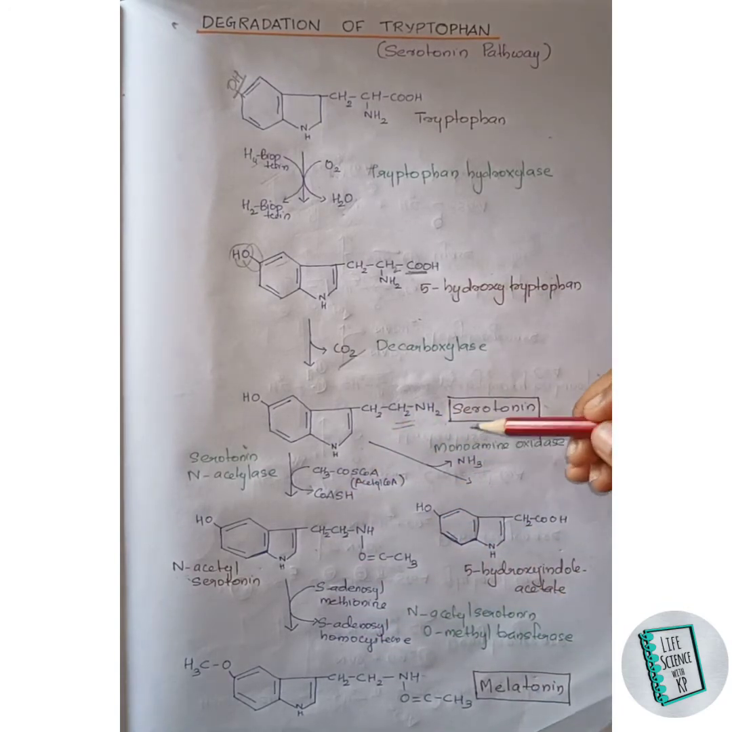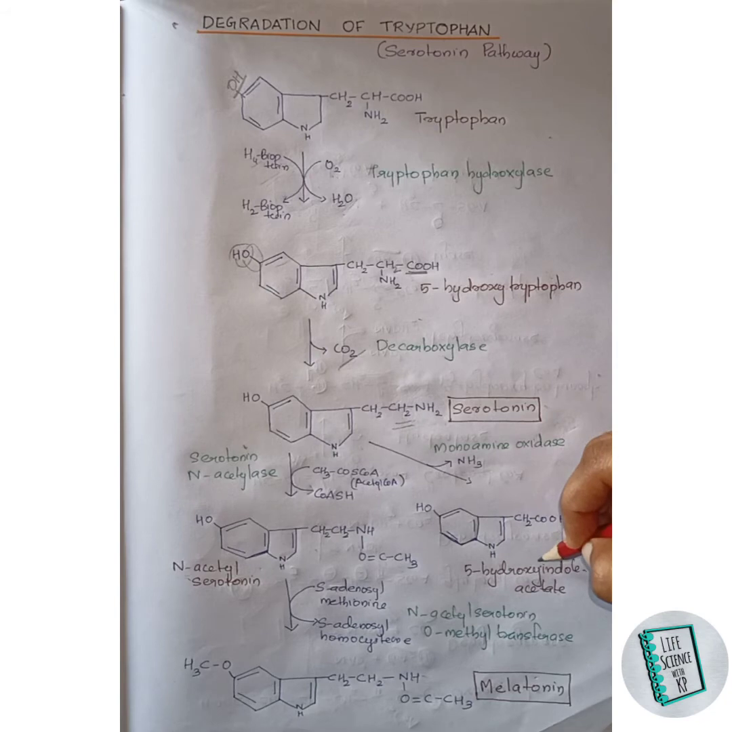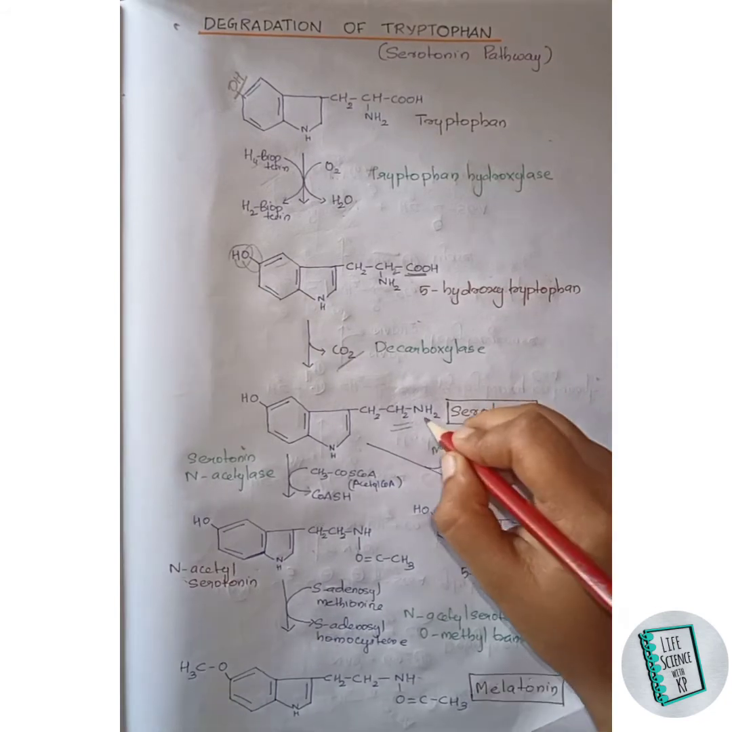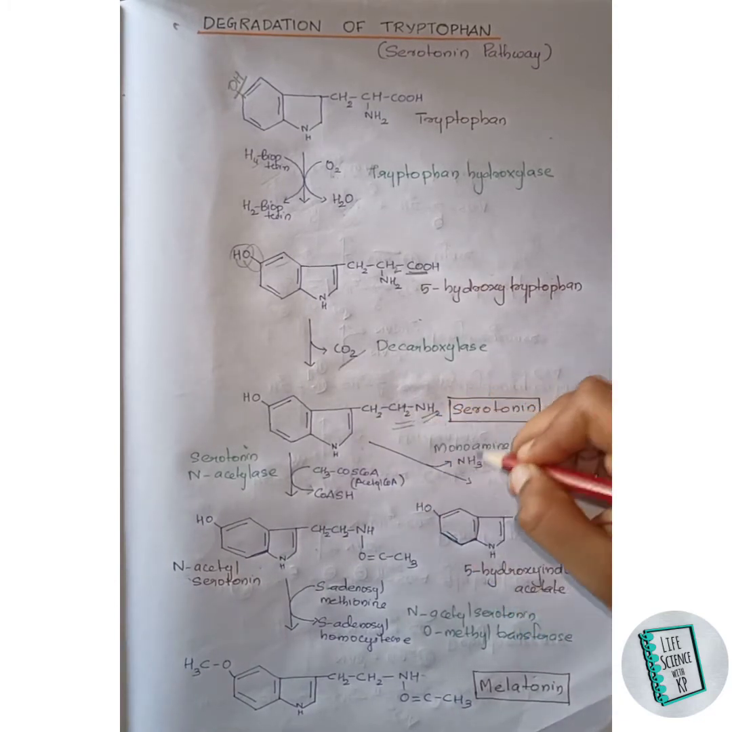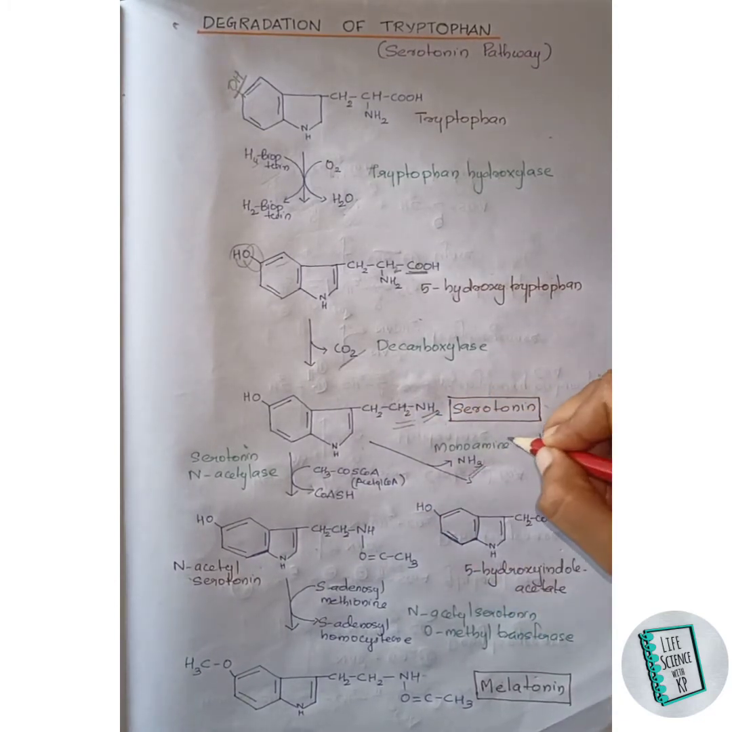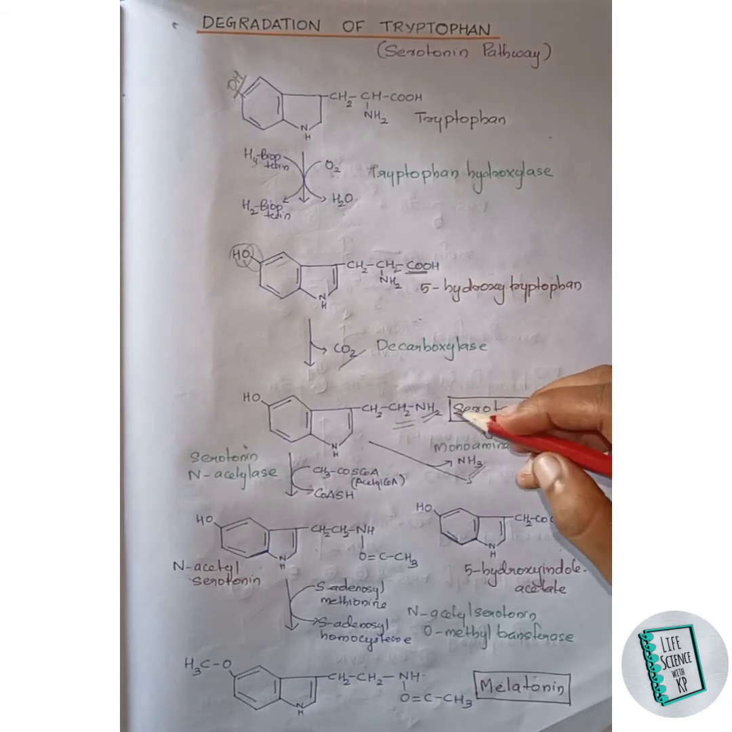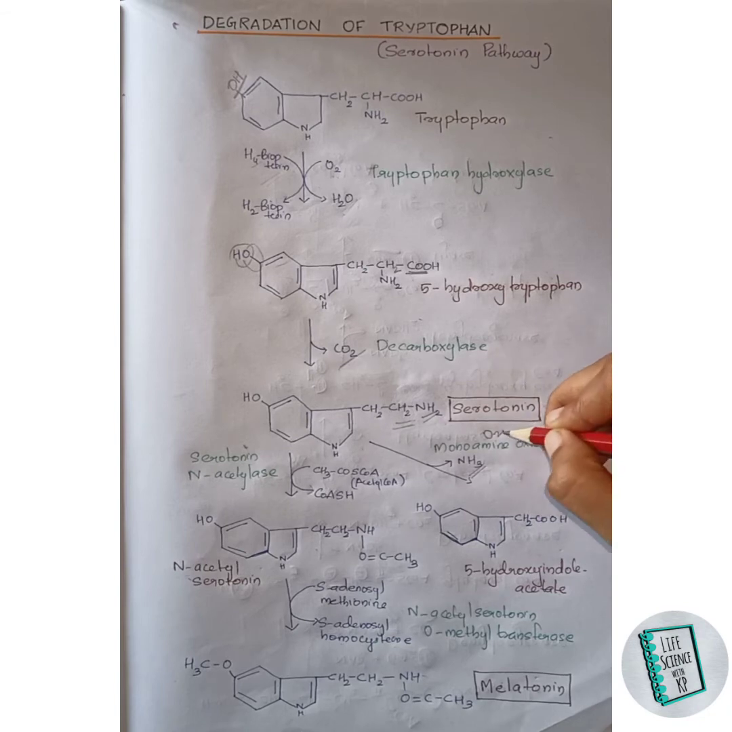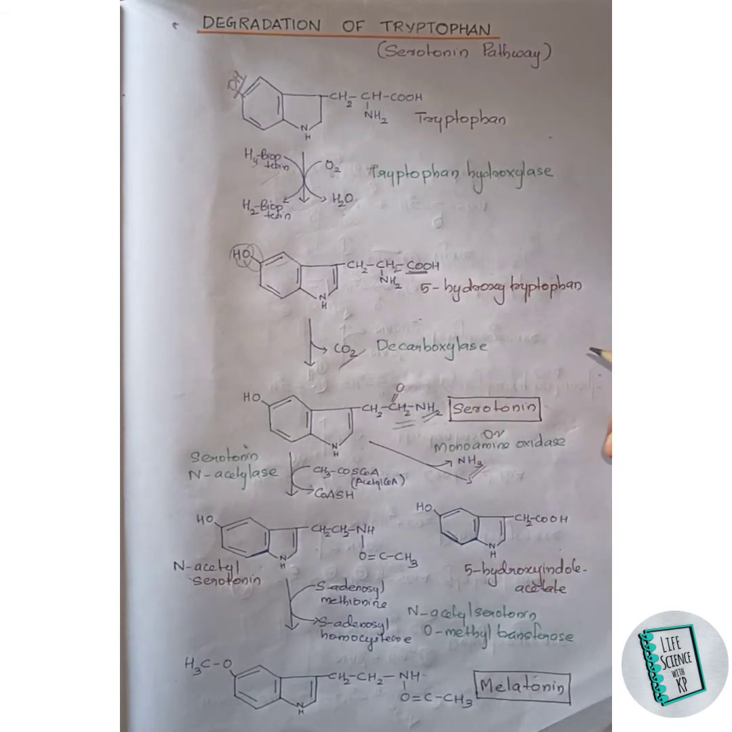So here serotonin, in the presence of monoamine oxidase, releases an NH3 group and forms 5-hydroxy-indole acetate. What happens here is this NH2 along with one of the hydrogens of this CH2 group is released as NH3. This enzyme provides an oxygen molecule. So one of the oxygen atoms of this O2 attaches directly with this carbon and forms a double bond O.